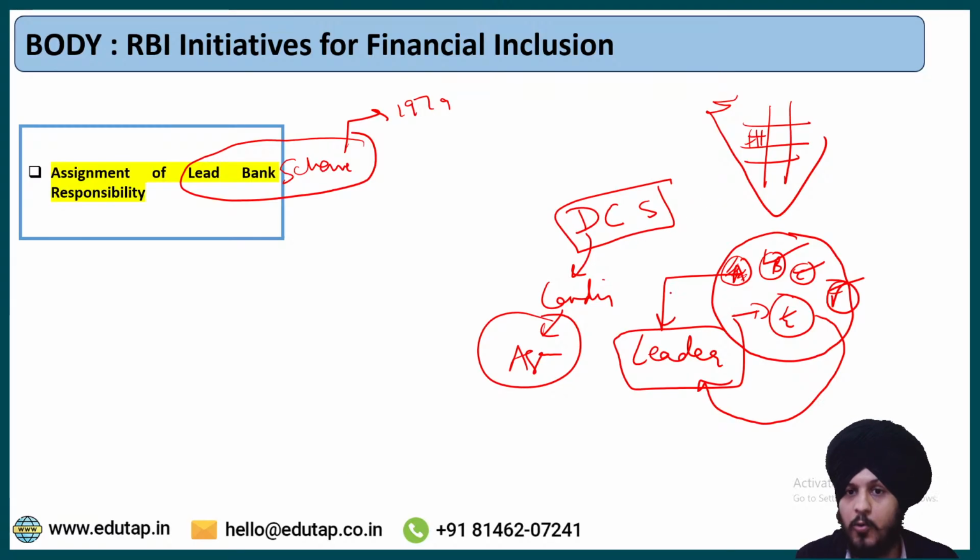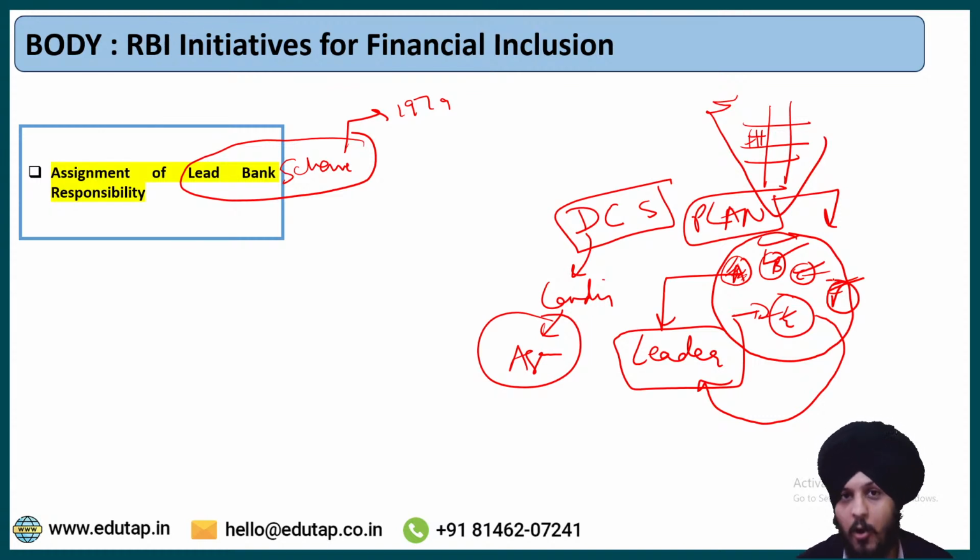So what it is going to do, basically, first of all, it is going to plan out how this district credit scheme is going to be implemented in that district. Then this plan is going to be discussed with the other banks also, that is banks B, C, D, E and F. And then all the activities and all the processes are going to get coordinated among all these banks under the leadership of bank A.